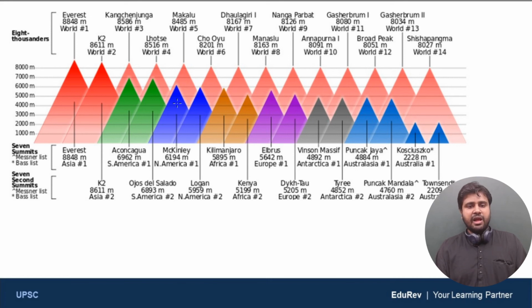Now, the highest mountain outside the Himalayan region is Mount Aconcagua in the Andes. Its elevation is 6,962 meters. I hope you're understanding. This image explains how high and majestic the Himalayan mountains are. These pink mountains are the top highest mountains in the world, and every one of them belongs to the Himalayan region. Outside the Himalayan region, the highest mountain in the world is Mount Aconcagua of the Andes, which is around 7,000 meters high. Clear? I hope you understood the magnificence of the Himalayas. So let me just proceed.